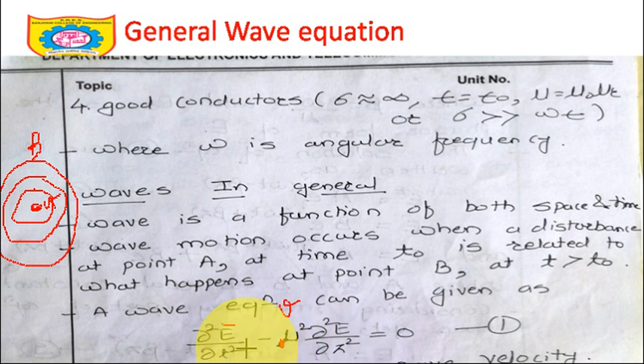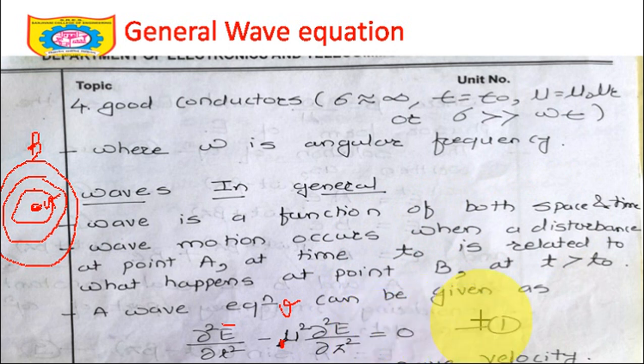Remember one thing, if I am writing the electric field intensity equation for a wave, dou square E bar by dou t square minus u square dou square E by dou z square, just observe the denominators. E bar is varying with respect to time, and here E bar is varying with respect to z, that is space. So we have the first statement: wave is a function of both space and time.